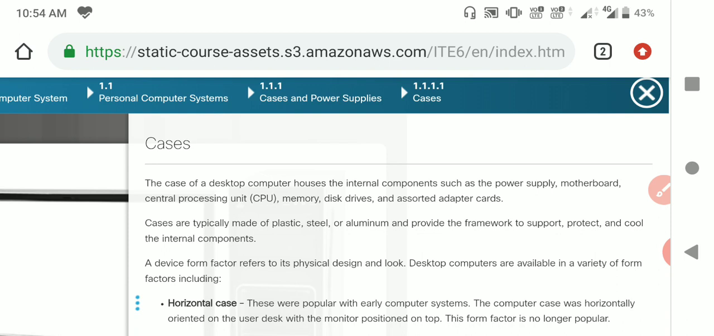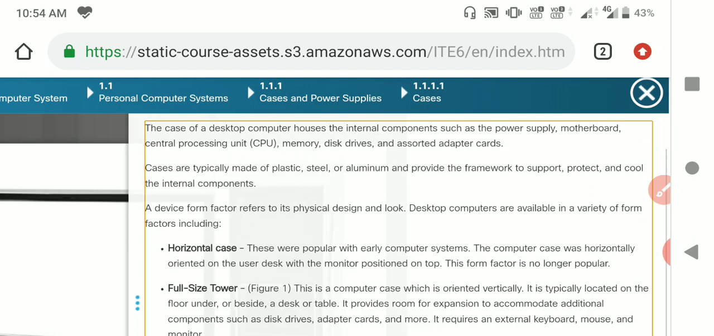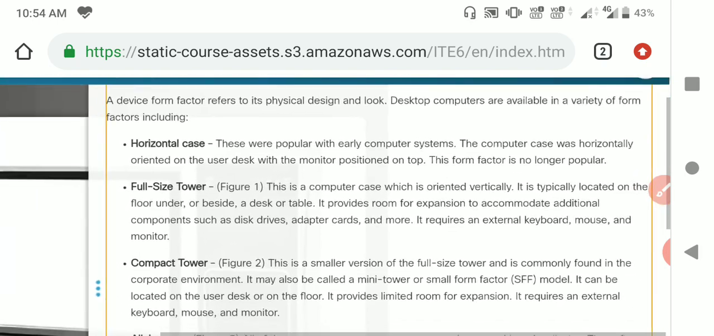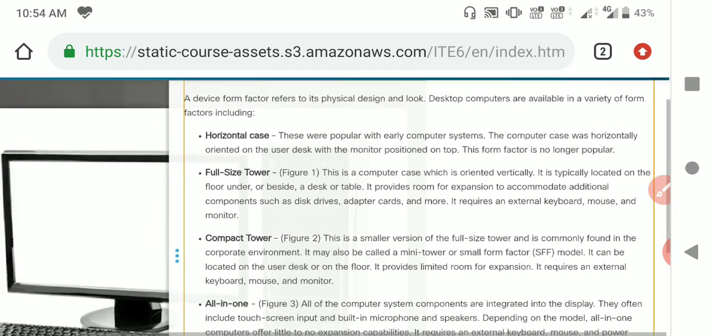It acts as a protecting device from moisture, dust, and the like. A form factor refers to the physical design. Here we use one technical word, form factor, which means the size of the physical design of the corresponding case. Generally we have four types of cases: horizontal case, full-size computer, full-size tower, and compact tower.